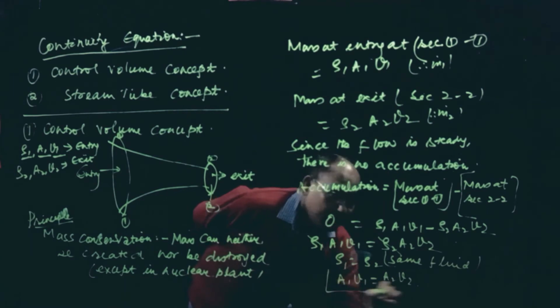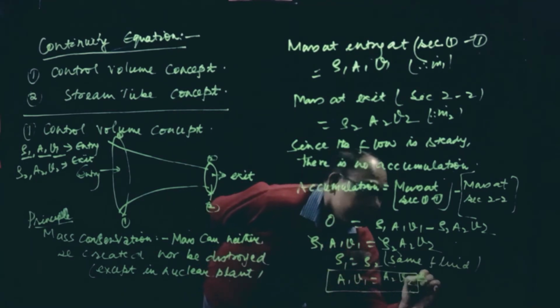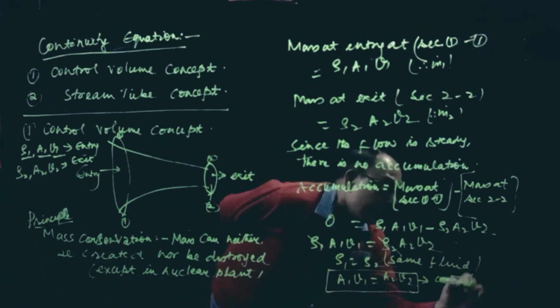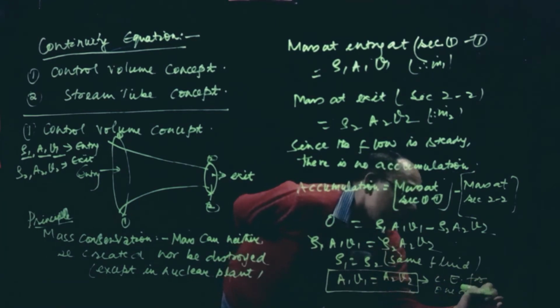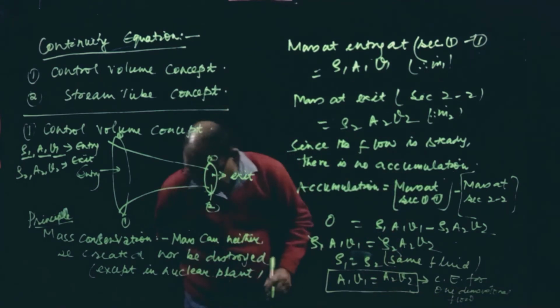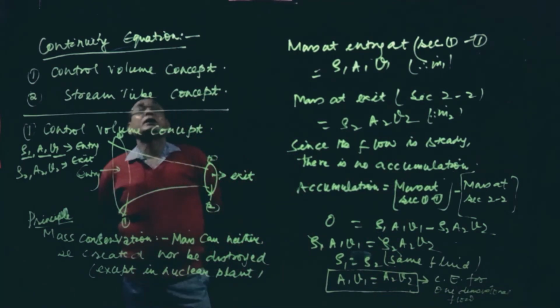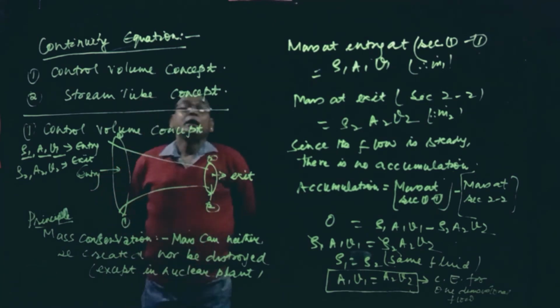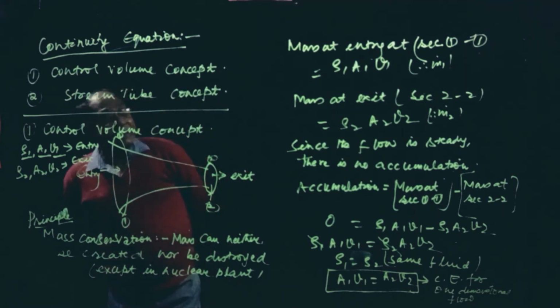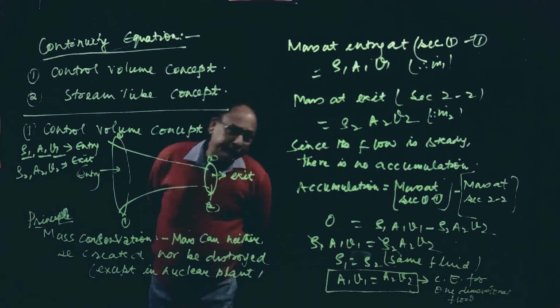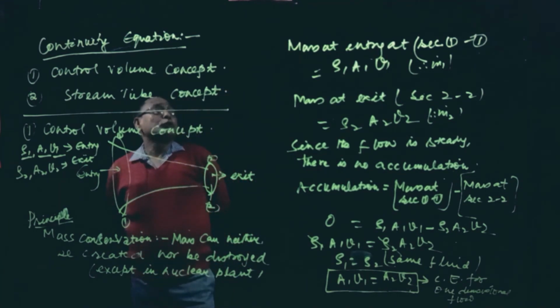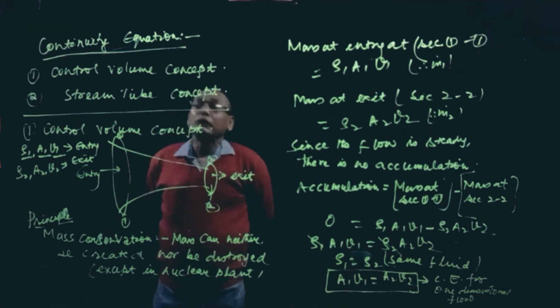This is called the continuity equation for one dimensional flow. This is a very important equation, not only for derivation purposes or the MDU examination, but also to solve any numerical in any unit. We have so many units, and in almost all of them we have to use this concept, the continuity equation.